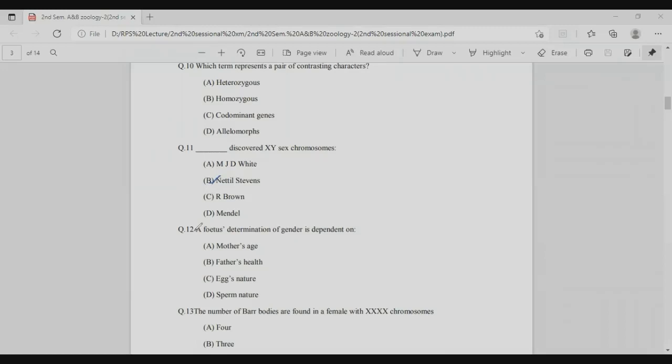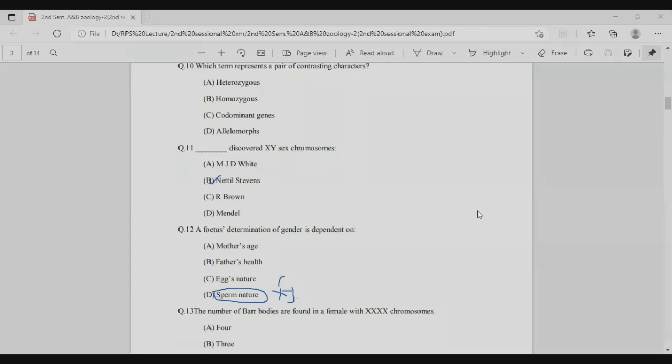The next question is: who discovered the XY sex chromosomes? The right answer is option B, Nettie Stevens. Next: the determination of the gender of a fetus depends on what? The right answer is the sperm, because the sperm carries either an X or a Y chromosome, but the egg carries only the X chromosome. If the sperm carries an X chromosome, a female child will develop, and if it carries a Y chromosome, a male child will develop.